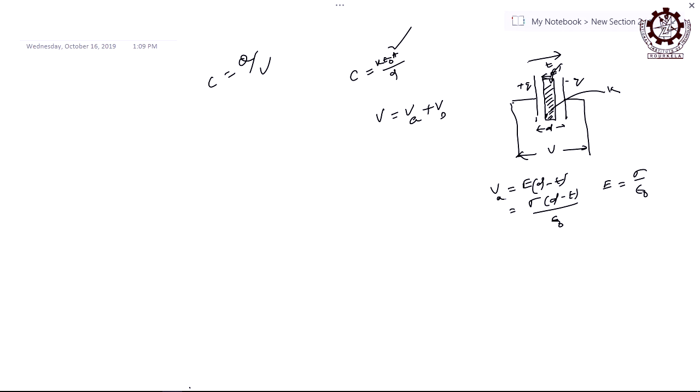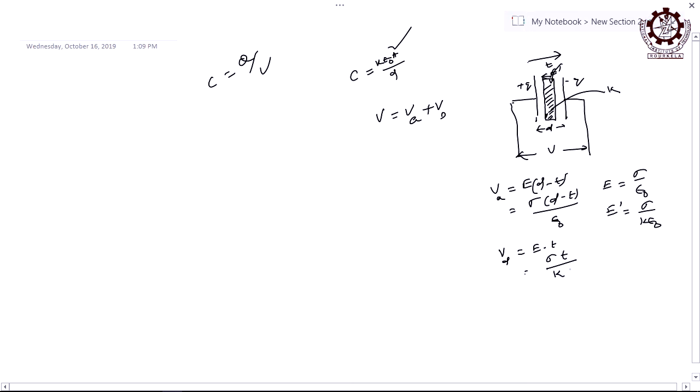Similarly, if it is dielectric medium, then what will be your E? E will be how much? Let us say E prime, it is nothing but equal to sigma by k epsilon 0, right. Then accordingly what will be your V in that dielectric medium? Same thing, E into T, right, T the thickness. Then ultimately how much you are getting? Sigma T divided by k epsilon 0, right. So, this is your drop across the dielectric media and this is the drop across the air media. So, ultimately V is nothing but equal to the sum of these two, because the applied voltage is V.